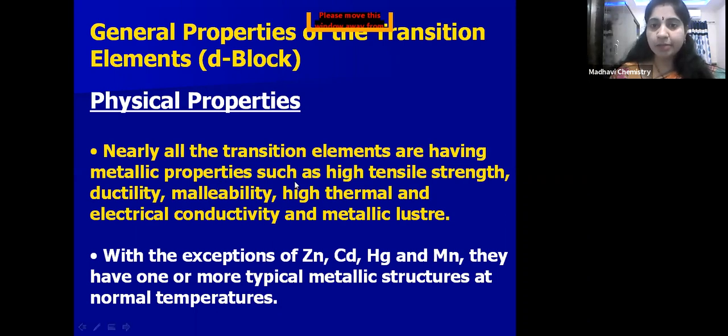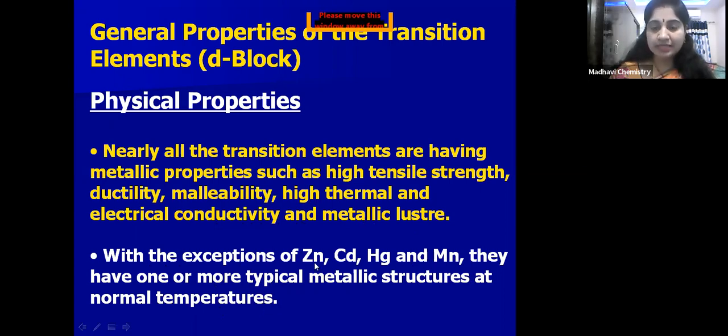So what are the metallic properties? They have high tensile strength, ductility, malleability, high thermal and electrical conductivity, and metallic luster. With the exception of zinc, cadmium, mercury, and manganese, they have one or more typical metallic structures at normal temperatures.